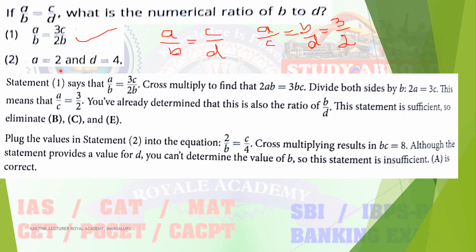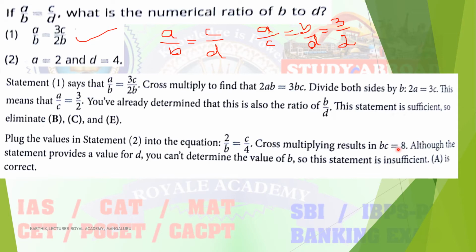Next, go for the second statement. What is given? A is equal to 2 and D is equal to 4. Just substitute in A by B is equal to C by D. The A value is 2, so 2 divided by B is equal to C divided by 4. D is 4. From this expression, cross multiplying, you will get BC is equal to 8.